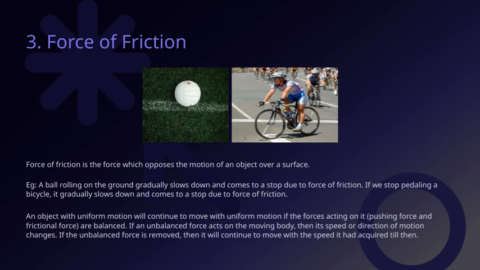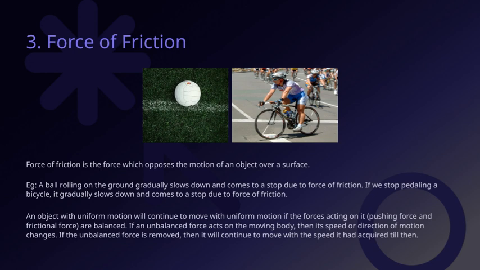Now, here's the interesting part. If that unbalanced force is removed, the object doesn't just stop or change direction forever. Instead, it continues to move with the same speed it had when the unbalanced force disappeared. Think about a ball rolling on the ground. Initially, it rolls fast, but over time, friction slows it down until it stops. Similarly, if you stop pedaling a bicycle, it gradually slows down and eventually comes to a stop due to friction.